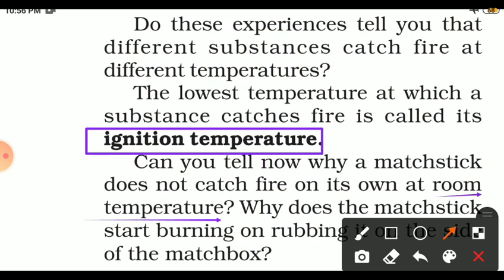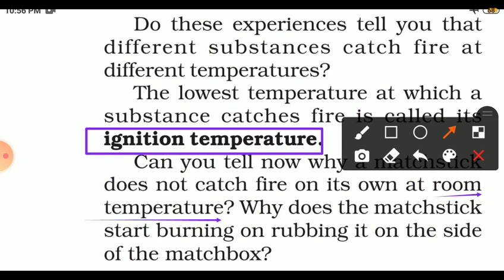Heat is produced, and this heat increases the temperature, and now the matchstick reaches the ignition temperature and starts burning. Why does the matchstick start burning on rubbing it on the side of the matchbox? Because it gets the ignition temperature.